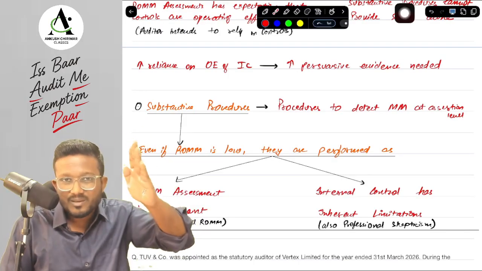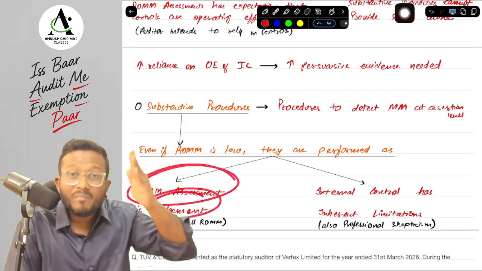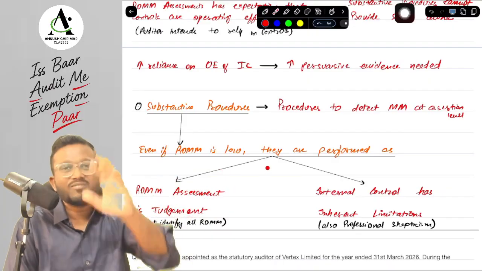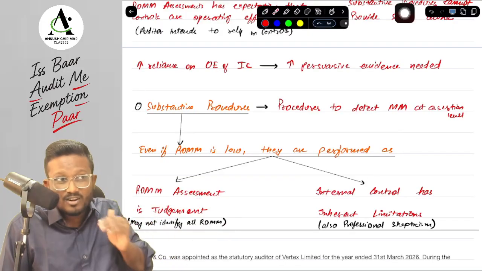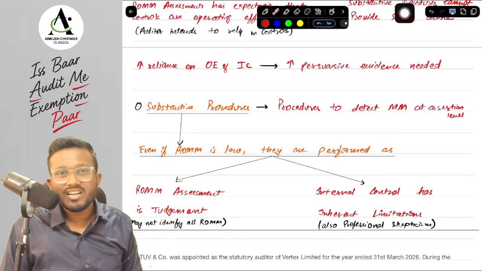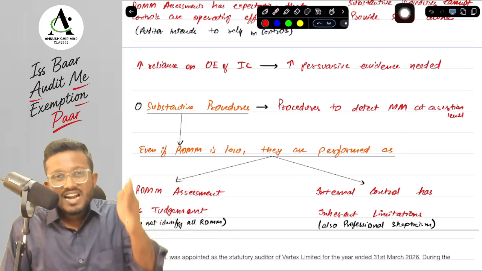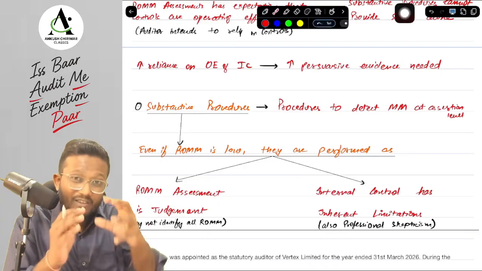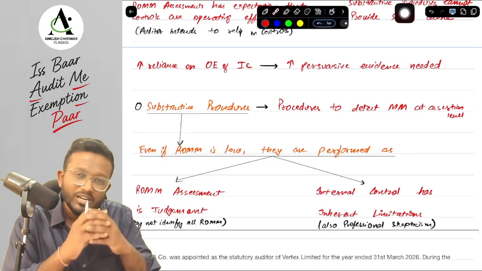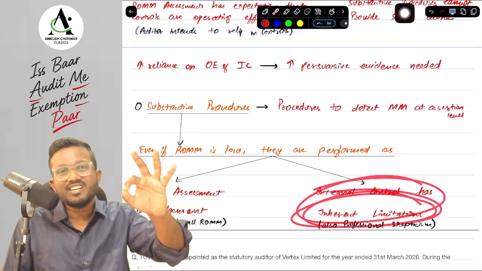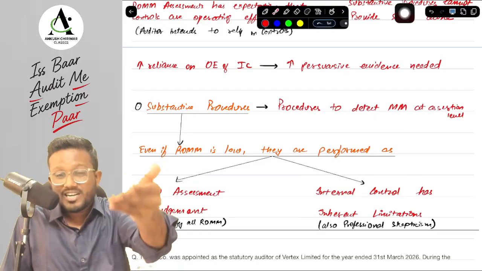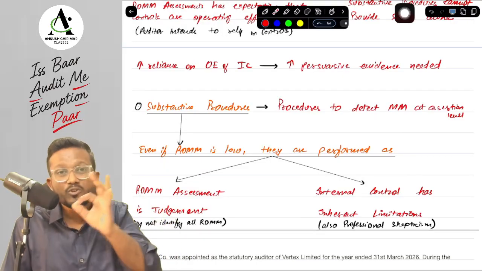First of all, your risk assessment procedure, your RoMM assessment, is very judgmental. It may not identify all risks of material misstatement. So if you are saying that RoMM is low, even then there can be a material misstatement. So you need to perform substantive procedure. Next procedure is your test of controls. Even if you do test of controls and you identify that all the controls are operating effectively, the internal controls themselves have their inherent limitations. So you may not identify those limitations and you may believe internal controls when you should not have believed.